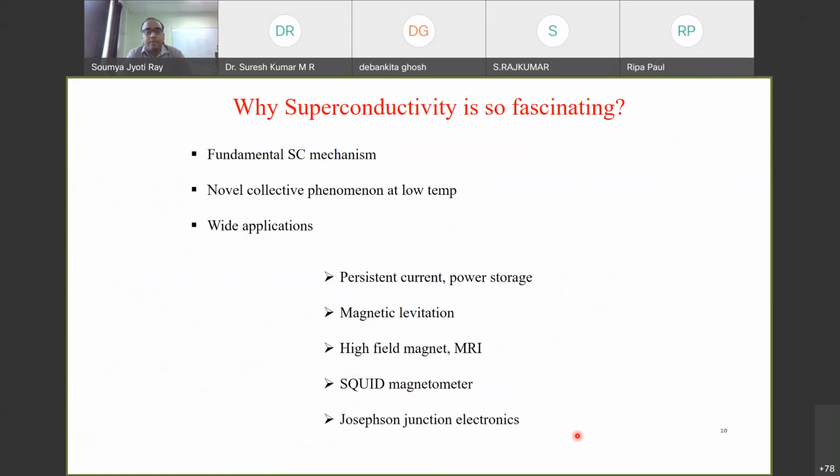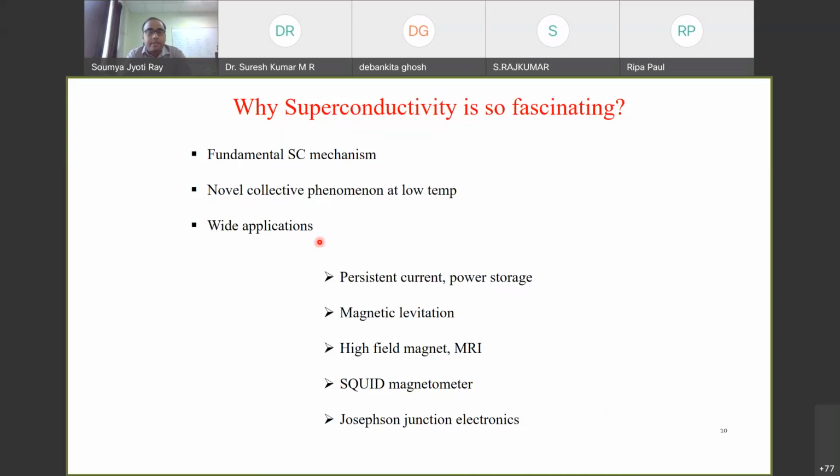Now, why is superconductivity so fascinating? This question naturally comes to our mind. The first point is that the fundamental mechanism of superconductivity is quite fascinating. Why? Because, as I already mentioned, resistivity can completely disappear even though the system itself is not changing. We cool the material, and if we heat it up, it goes back to the same case. So we don't see any physical change in the material itself. So the mechanism is quite interesting. And it is usually observed as a novel phenomenon at low temperature, which we will look into later on.